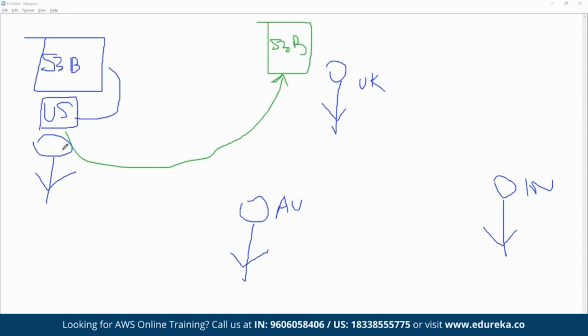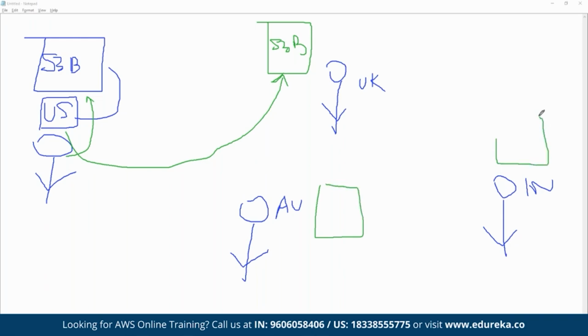That means the time they need to store the data or to fetch the data will be much higher, and that will slow down the performance. That's why it is much better if they access the data stored in their own region. Same for Australia, same for India.